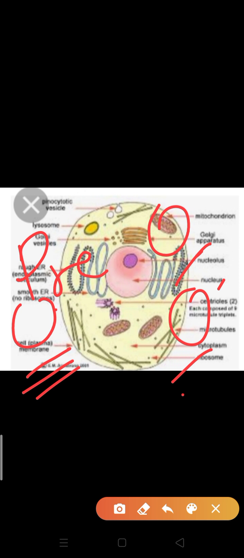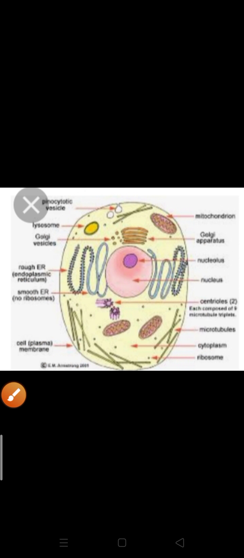So these are the main three postulates related to cell theory. First, all living beings are made up of cells. Second, all cells arise from pre-existing cells. Third, the cell is the smallest independent unit of life. Clear? I hope cell theory is clear.